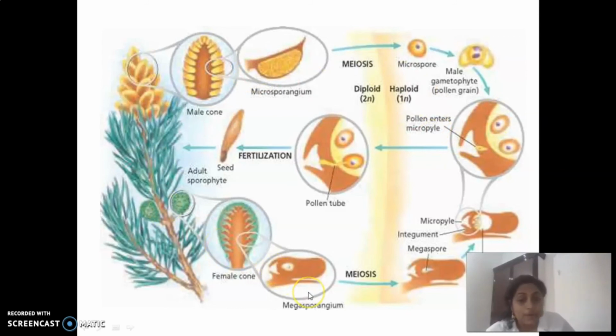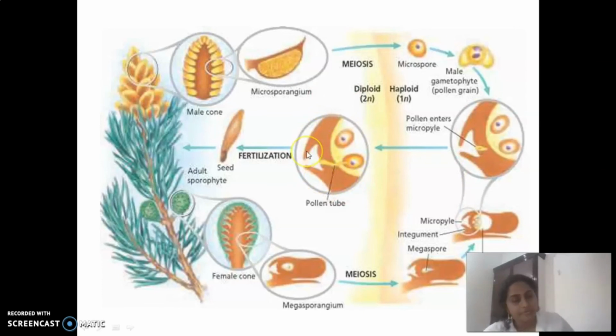And now we can discuss the development of the female gametophyte. The megasporangium undergoes meiosis and produces megaspores here. That is a developing structure. Here you can see the presence of nucellus, and from this nucellus, the ovule, the embryo sac development will be completed, and now this pollen grain will enter this ovule, this embryo sac, and the process of fertilization will take place.